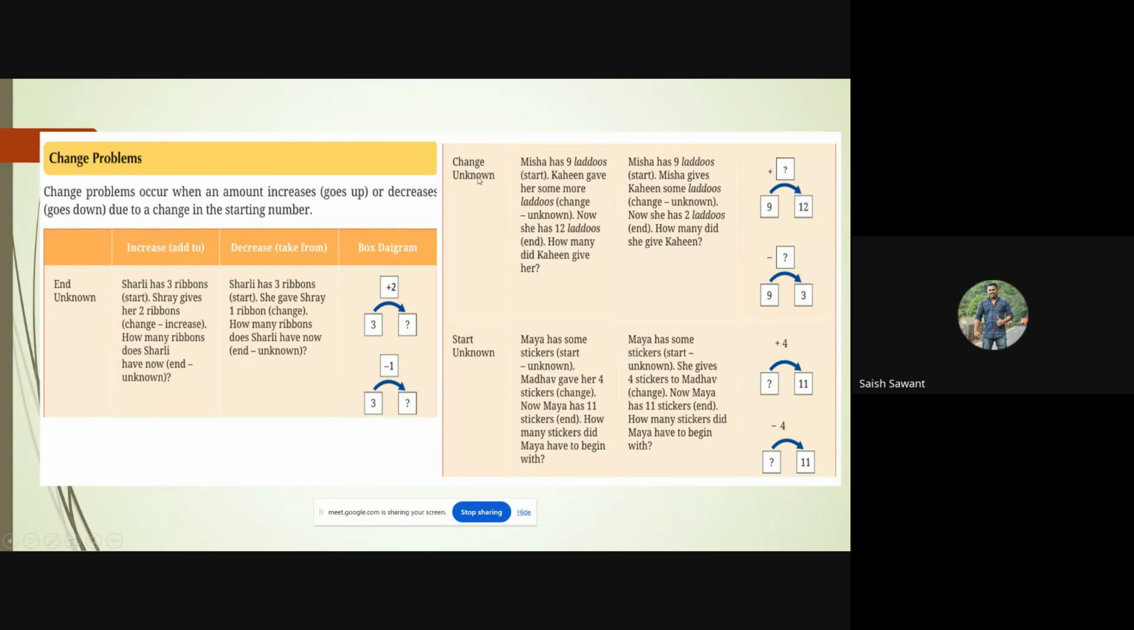So next type of problem, when the change is unknown. So this part, the top part is unknown. So let us see this example.